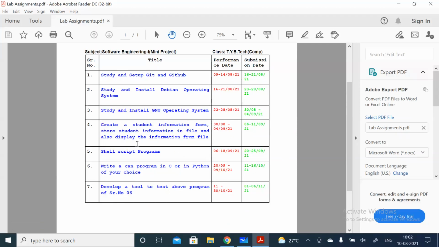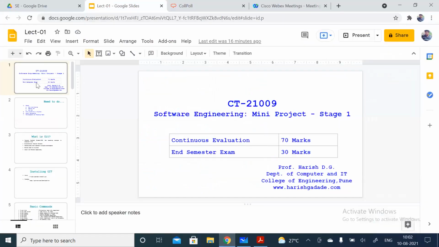Okay. Any query in this, the lab assignments, or any ambiguity or something here? If you are having any kind of ambiguity, please tell me. Okay. Then again, come to the original point.